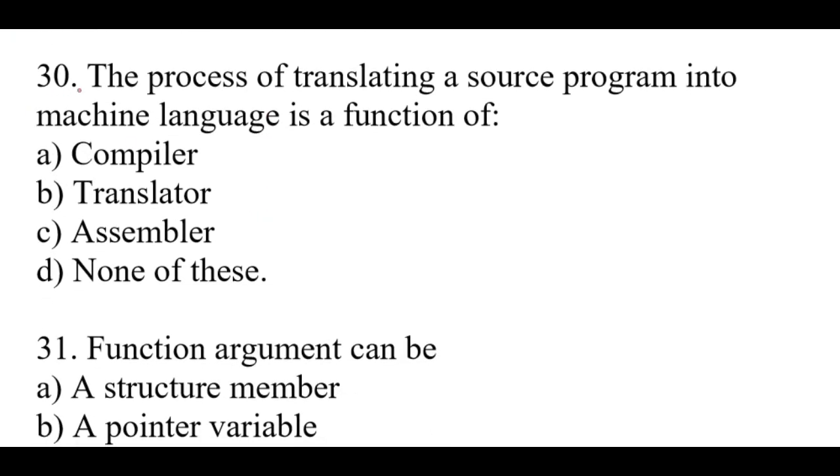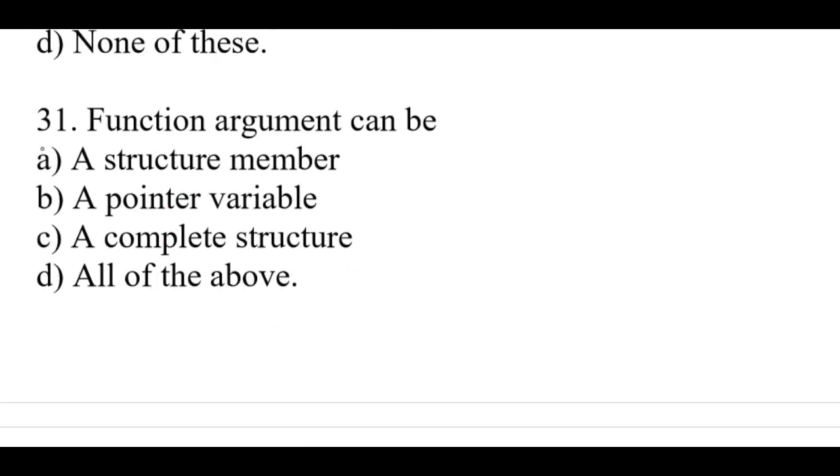Question number 30. The process of translating a source program into machine language is a function of. Right option is A. Compiler. Question number 31. Function argument can be. Right option is D. All of the above. A structure member, a pointer variable, a complete structure.